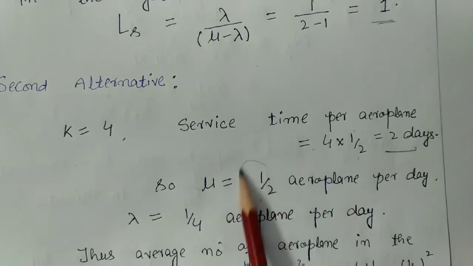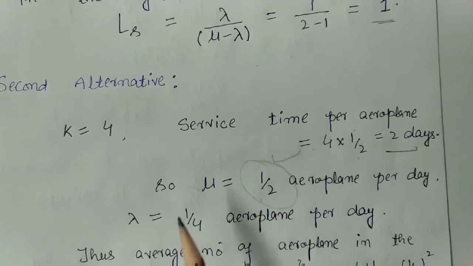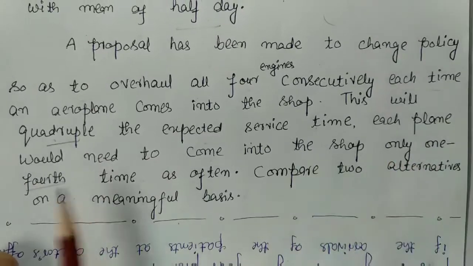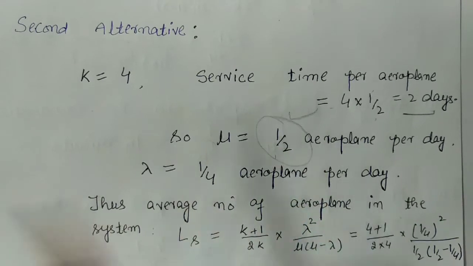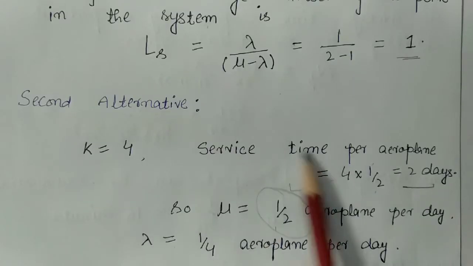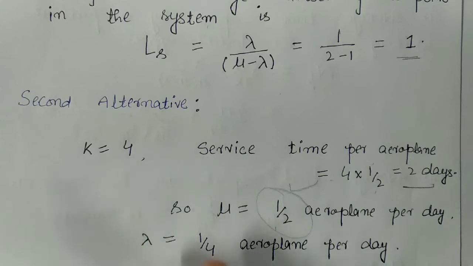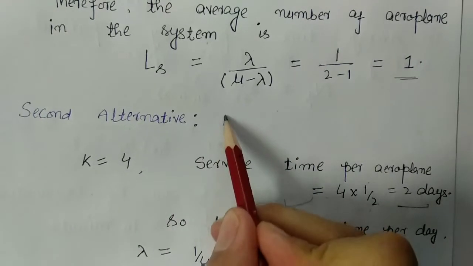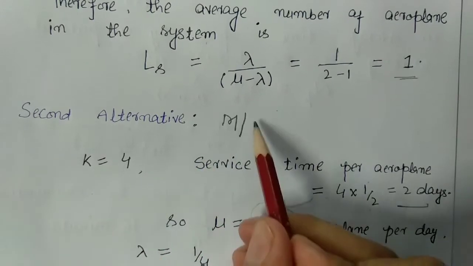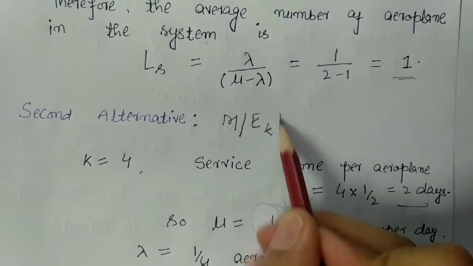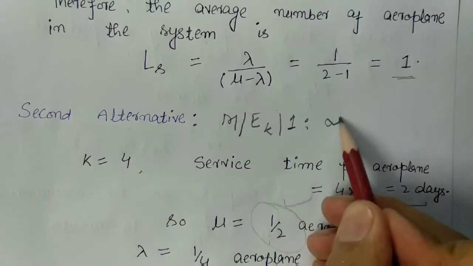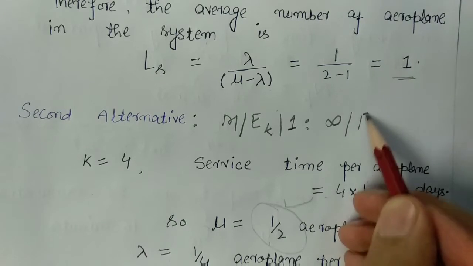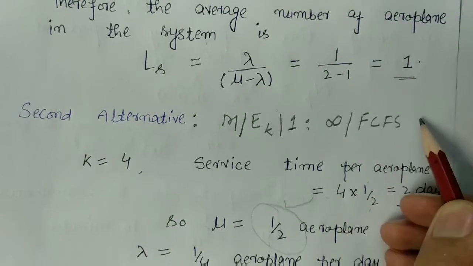In 1 day, half an aeroplane can be repaired, that is serviced. And the arrival rate is 1/4 of the time, so lambda will become 1/4 aeroplane per day. After examining the given assumptions, we can write that the second alternative is M/E_k/1/infinity/FCFS. Here there are k phases, so E_k, there is only one service station, so 1, and infinite capacity in the system, and first come first served model.